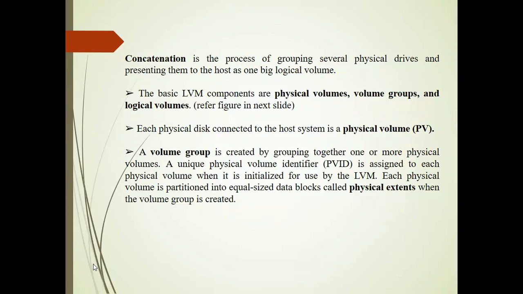Each physical volume is partitioned into equal sized data blocks called physical extents when the volume group is created. You can imagine this disk partitioning when you are going to install two operating systems on the same computer. At that time you have to do disk partitioning first. You have to allocate the space for each of the operating systems. This is done by logical volume managers.